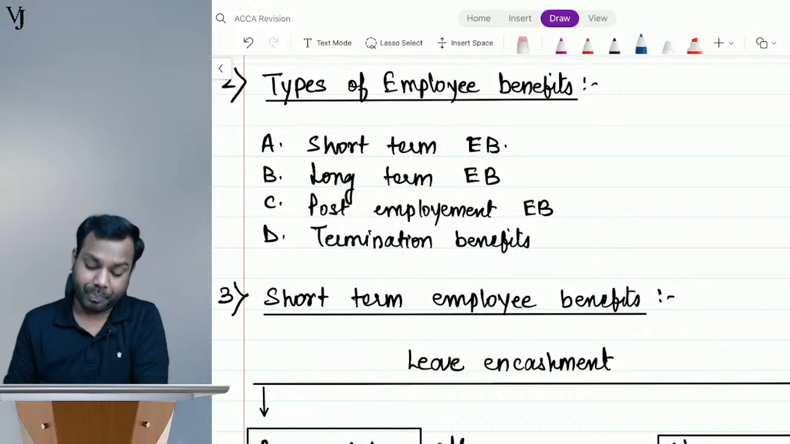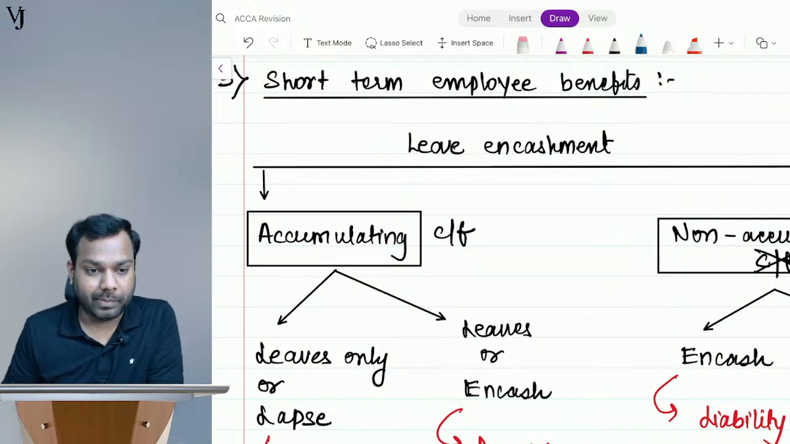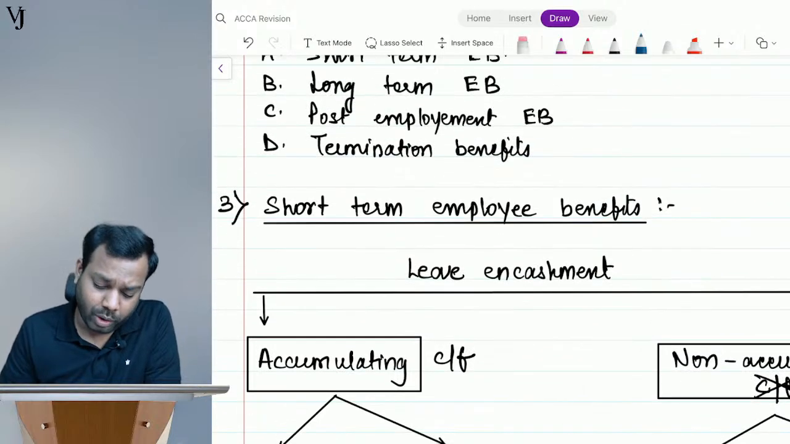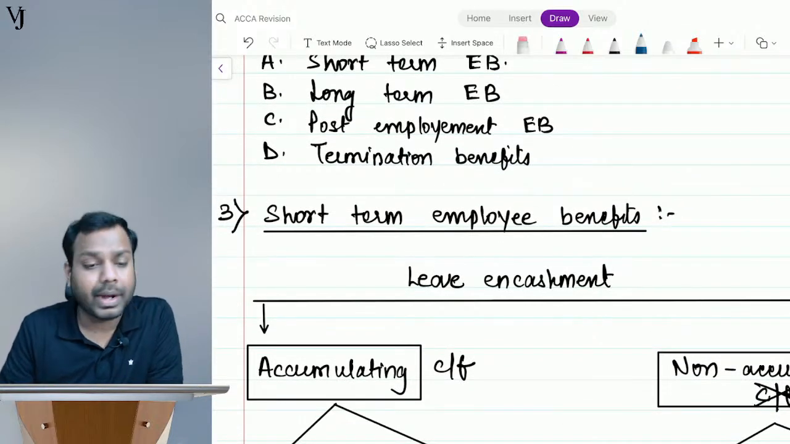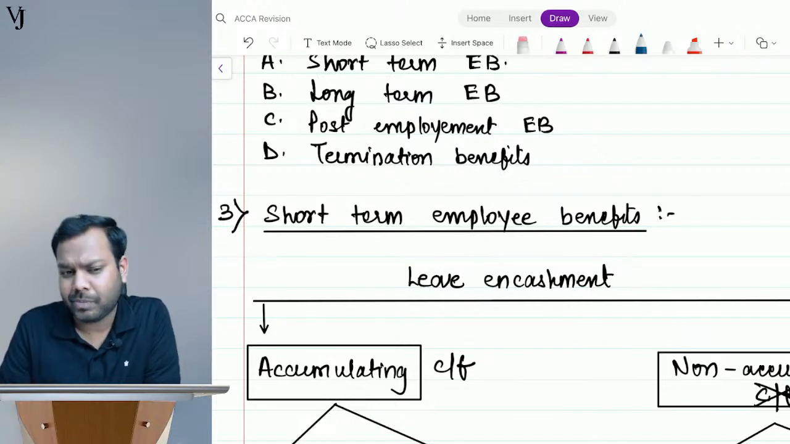Okay, now short-term employee benefits. Though termination benefits are not a regular topic in the exam, they can be asked.